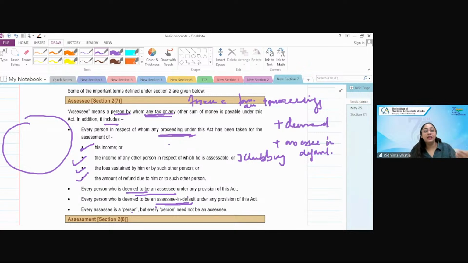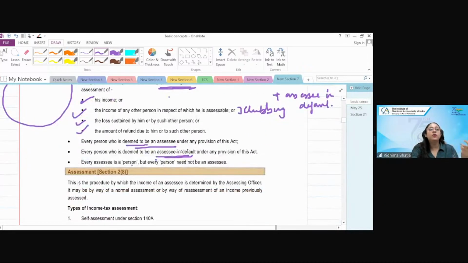Law सीखने के लिए, law लिखने के लिए, only things are to remember the crux of it, the main language of it, which is non-negotiable. मतलब non-negotiable means if you have to use this language, you have to use this term. Assessee in default, I cannot write in exam default assessee. That is wrong. That is purely wrong. So small things को please take care of it. So आजकल concept, basic foundation, if you will be strong, you will be able to do it.